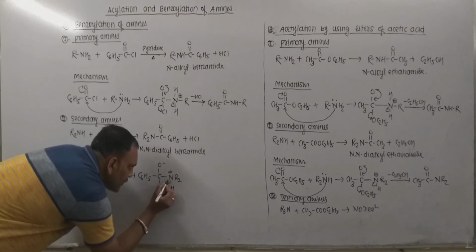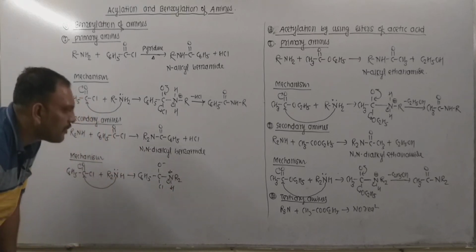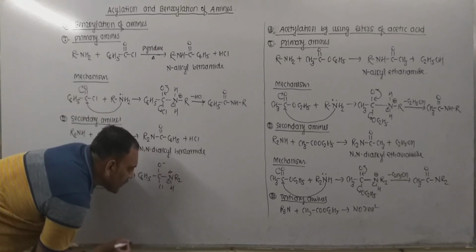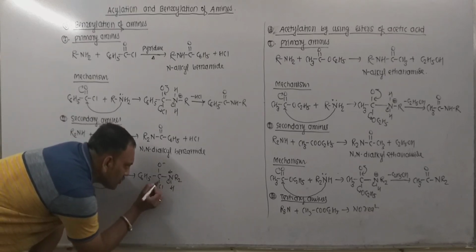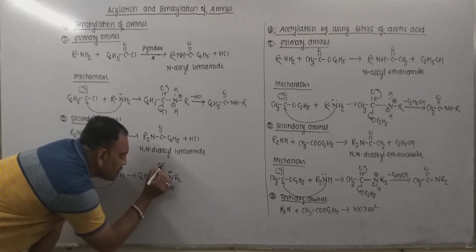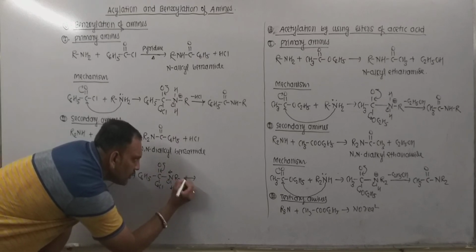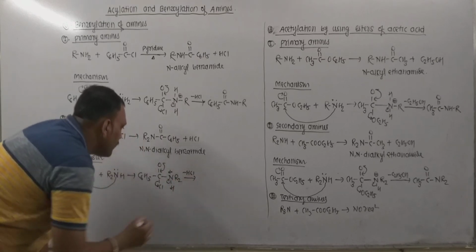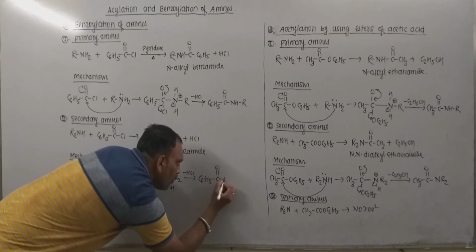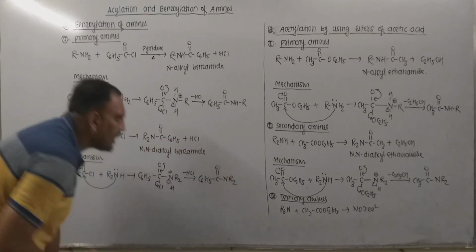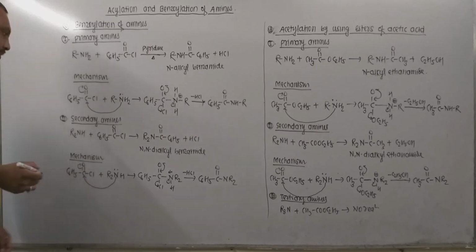Now this electron pair is kept by nitrogen to nullify the charge accumulated, and hydrogen gets departed in the form of proton, with departure of chloride ion as well, leading to the formation of our product, that is C6H5CO and R2N, that is N-dialkyl benzamide.